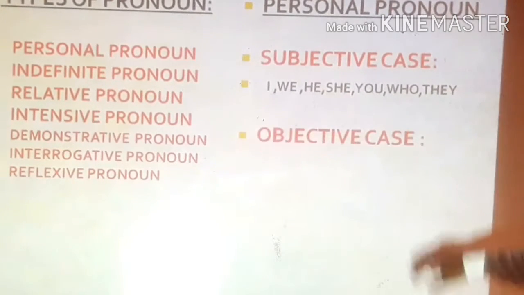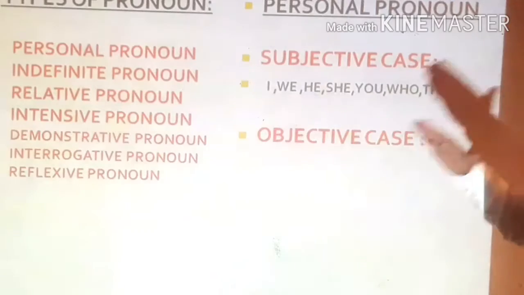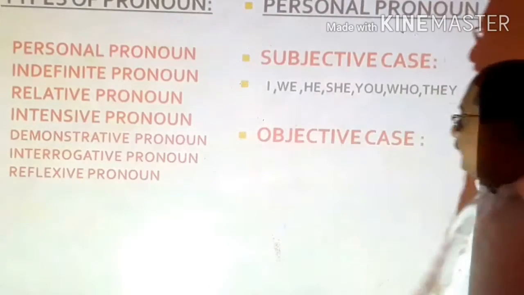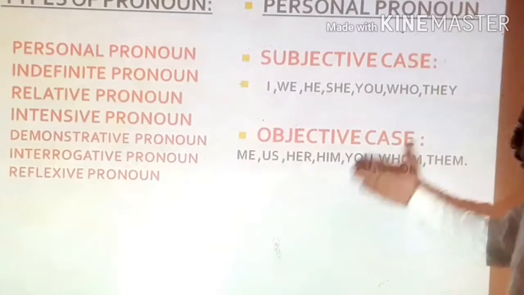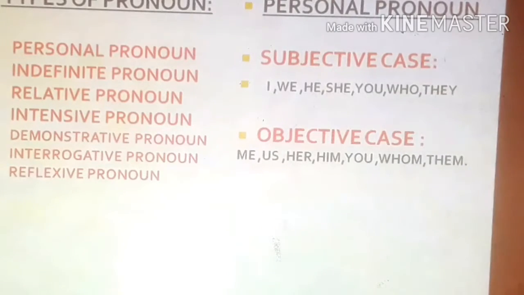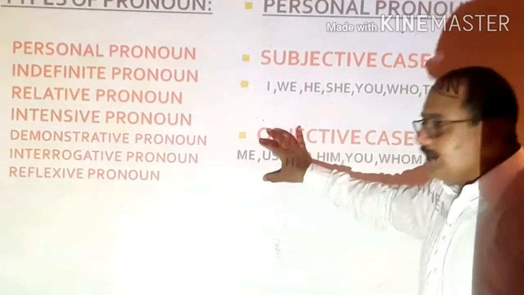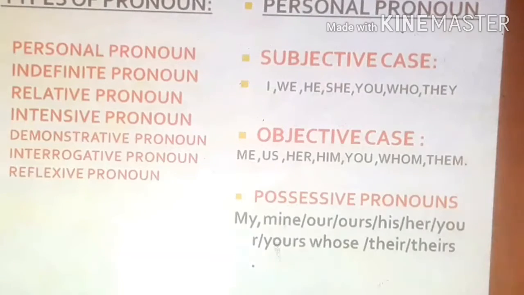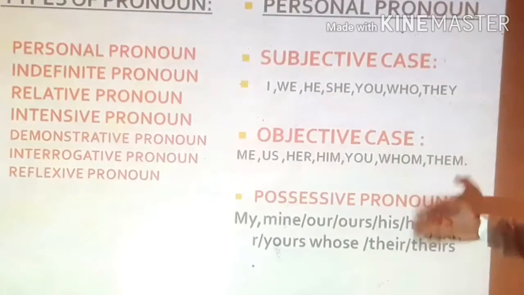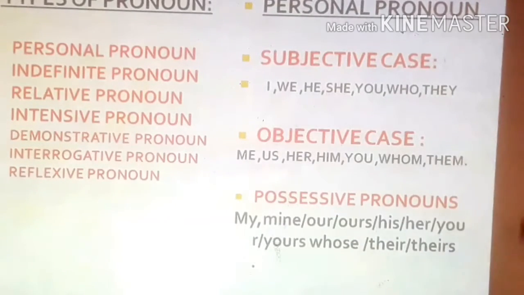Moving to the objective case, which comes at the place of the object. For example, you can see me, us, her, him, you, whom, they. They are used at the place of the object. Now we have the possessive pronouns. In possessive pronoun we have my, mine, our, his, her, your, yours, whose, their, theirs.